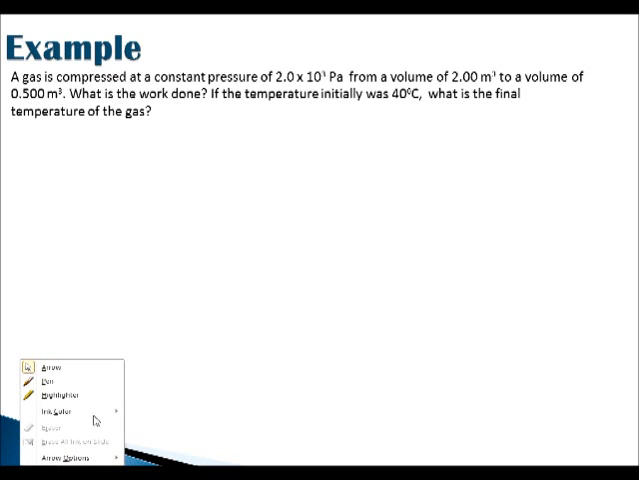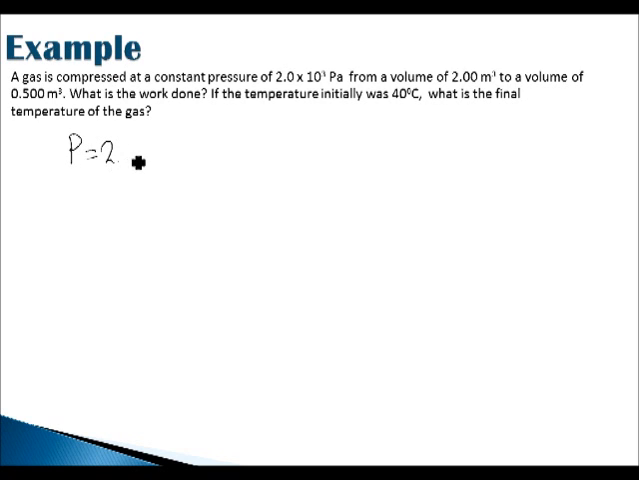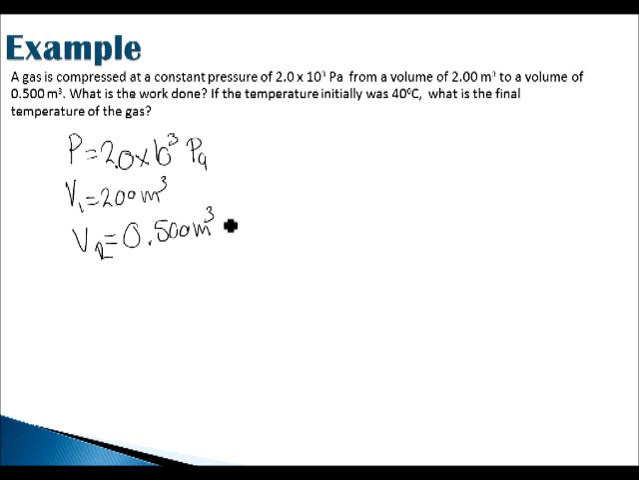So let's try an example of this. A gas is compressed at a constant pressure from a volume of 2 meters cubed to a volume of 0.500 meters cubed. So volume 1 is 2.00 meters cubed. Volume 2 is 0.500 meters cubed. What is the work done? So this is question number 1. What is the work done?